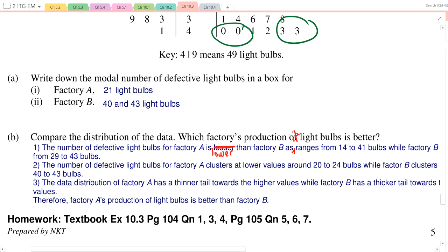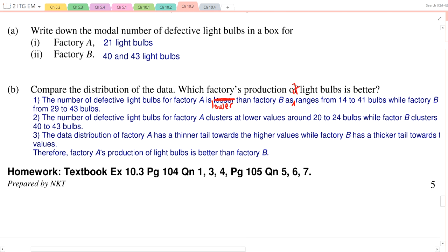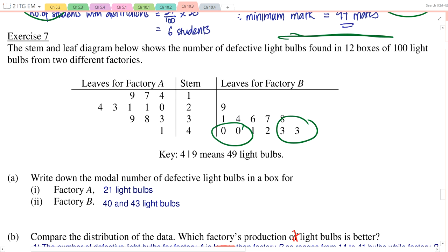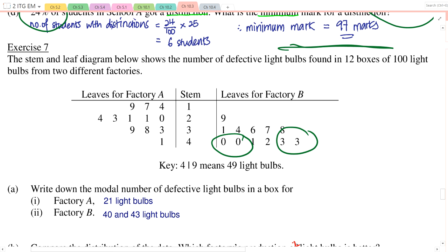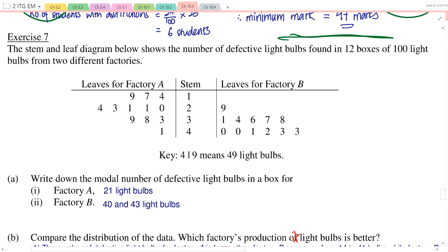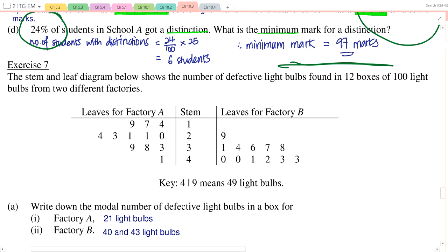Okay, compare the distribution. Which factory's production of light bulbs is better? Okay, now before we see the answer, what do you think? Which factory produces better quality light bulbs? Factory A? Why does A produce better light bulbs?